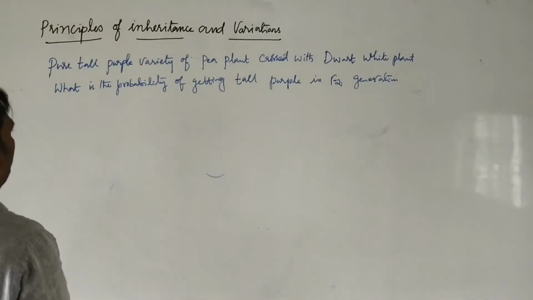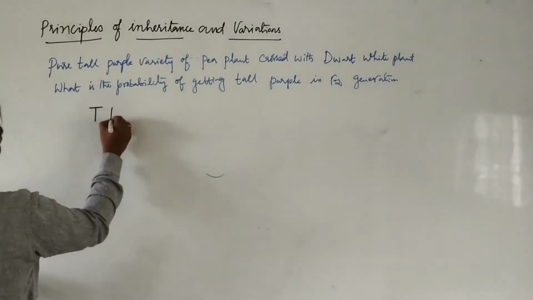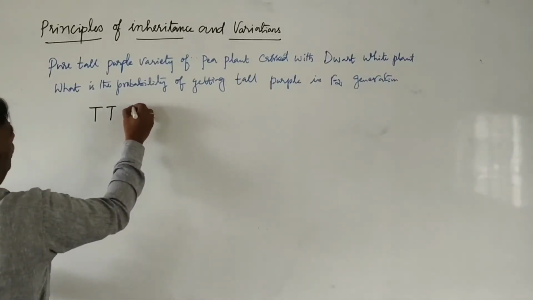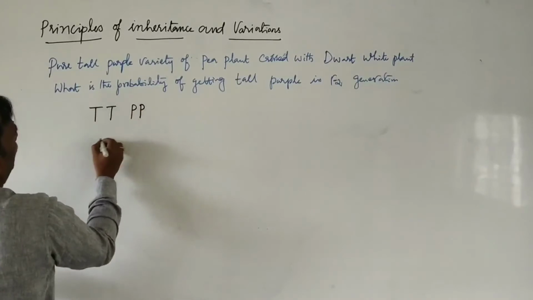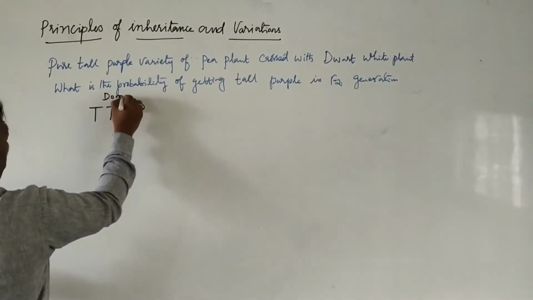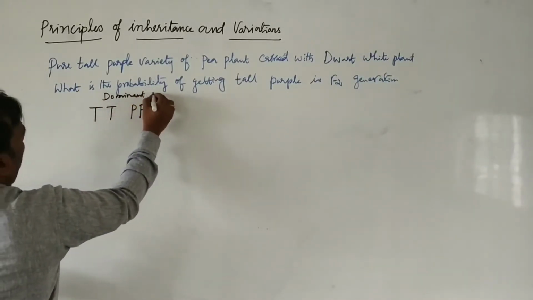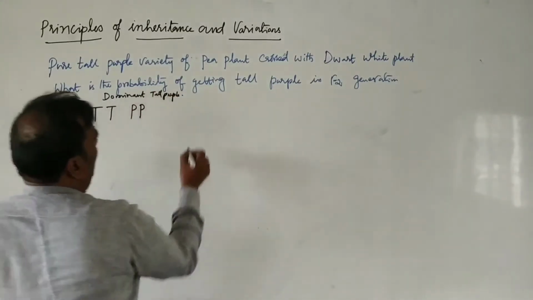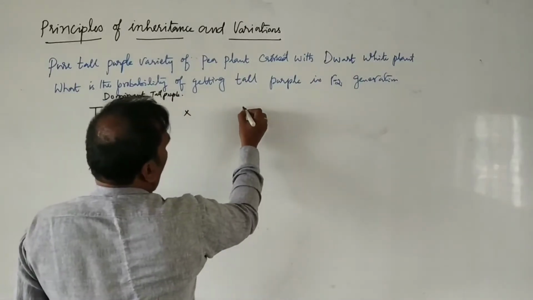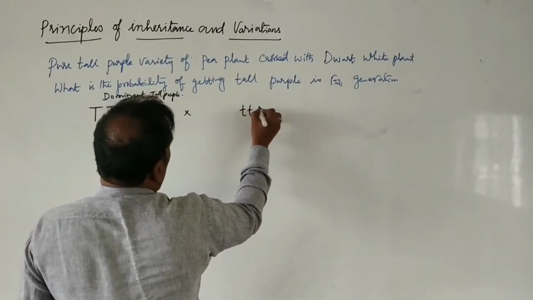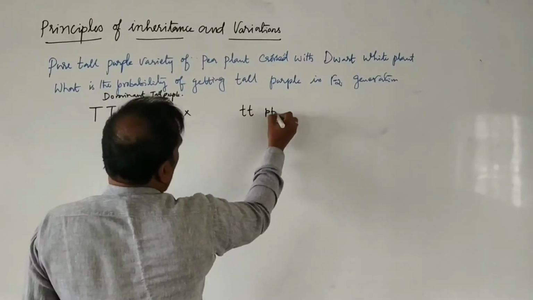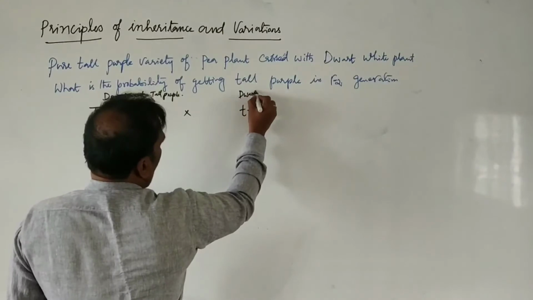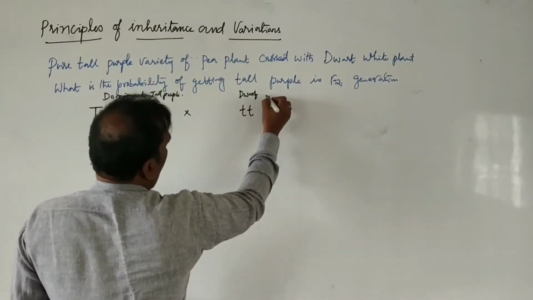So tall purple is represented by capital T, capital P. It is a dominant plant, dominant tall purple. Then it is crossed with the dwarf white plant. We represent the dwarf with small t, white small p.